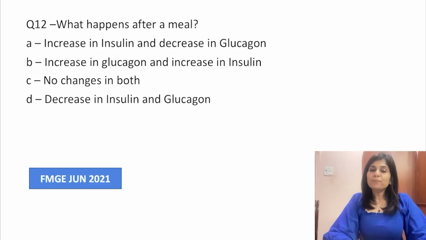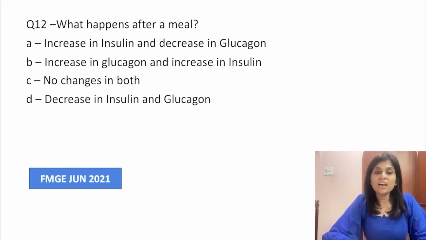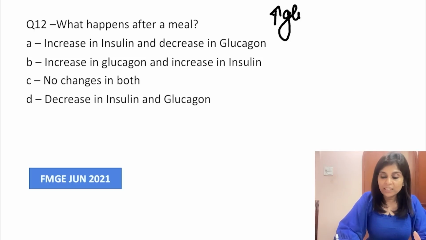A very simple conceptual MCQ. Still some students made a mistake when it was asked in June 2021, and that is why I thought this question should be included here. So what happens after a meal? Simple answer. After a meal, plasma glucose increases.